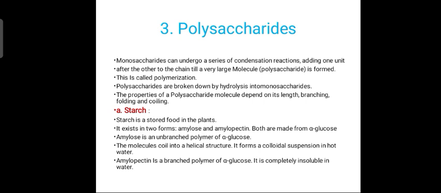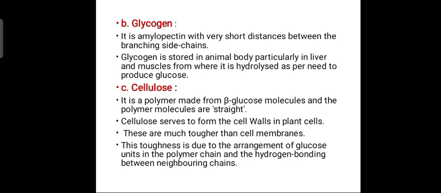Now let us discuss glycogen. Glycogen is commonly present in animals and is also called animal starch. It is an amylopectin with a very short distance between the branching side chains. Glycogen is stored in the animal body, particularly in the liver, and when needed, it is converted into glucose and utilized by the body. So this is about glycogen.